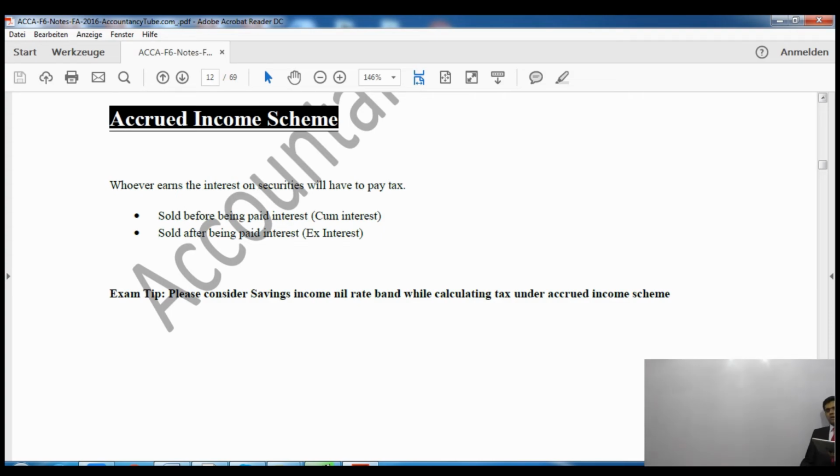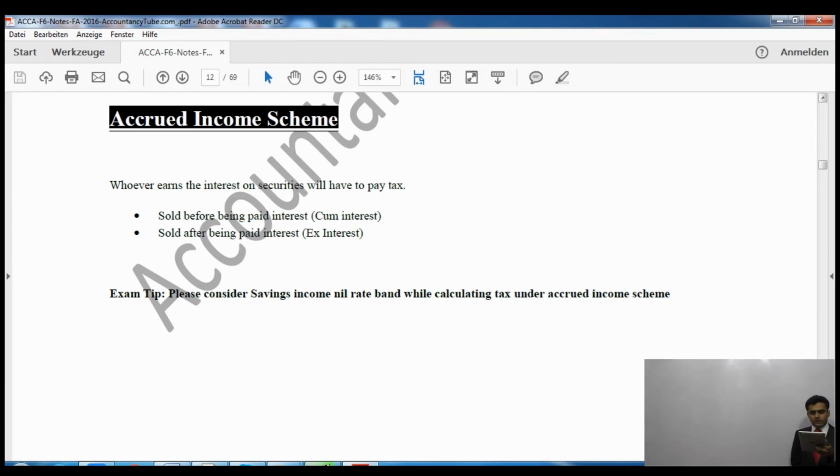Now, the accrued income scheme is a new syllabus area in the F6 paper. Previously it was in the P6 exam, so we will have to read it carefully because it is a new area. The examiner may ask you some questions about that.